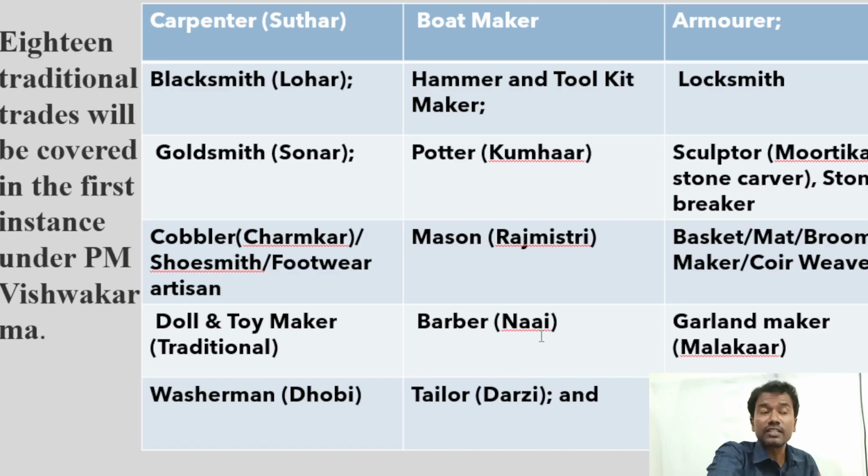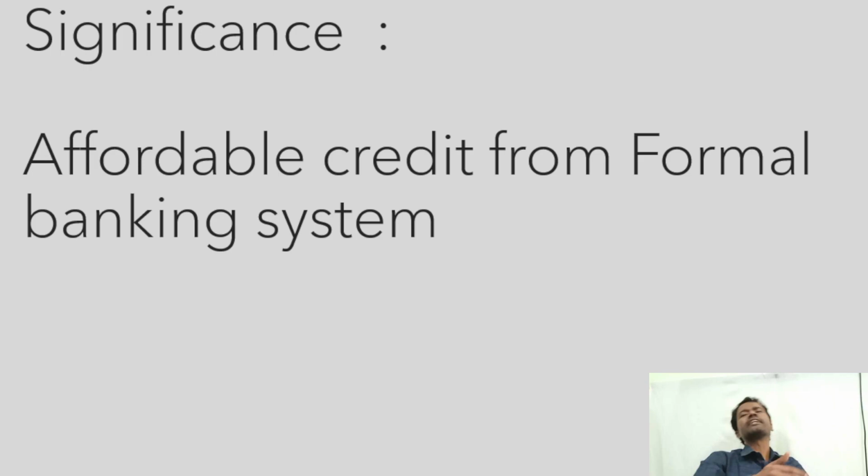And barber also. Barber is also covered, sir. Do remember this point. Barber is also covered, and it is a traditional occupation. Garland maker, washerman, tailor, fishing net maker. So how many occupations are covered under the Pradhan Mantri Vishwakarma scheme? The answer is 18 trades. After looking at all the salient features of this scheme, the most important outcome is that it is providing cheap credit. The loan is cheap because it is only a 5% interest rate, and the government is also providing support.